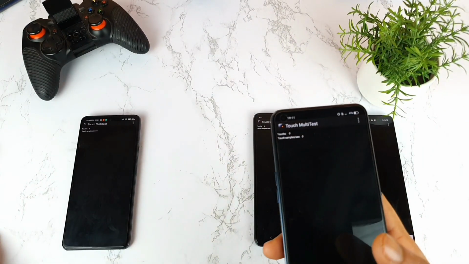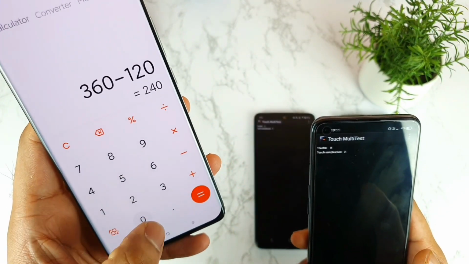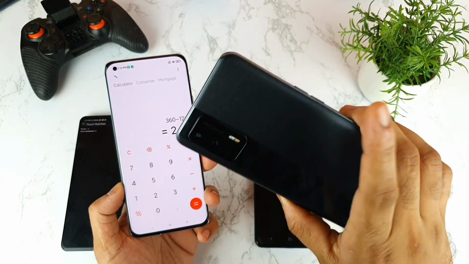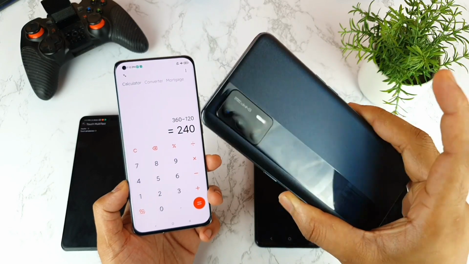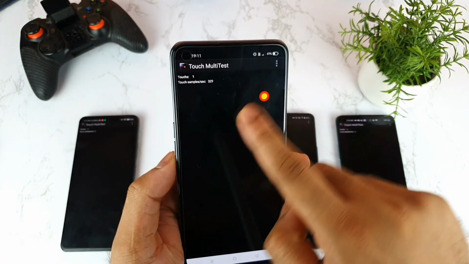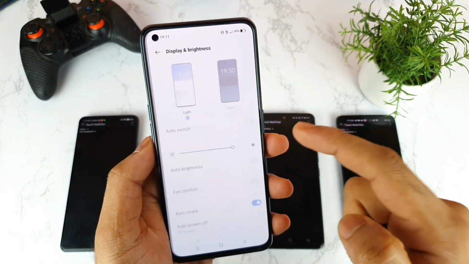So you need to do the math by minusing. So let me try to do the minus. So 360 minus 120. So you are getting 240 Hz touch sampling rate in the Realme X7 Max, as you can clearly see friends. So this is not what the company is claiming. The company is claiming that you can get up to 360 Hz, but that's not the case, as you can see here. So if you want, I'll even try to show you the real-time refresh rate as well.